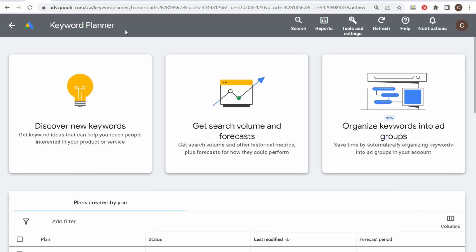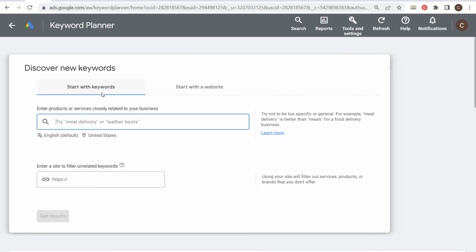And the helpful thing with the Keyword Planner is you are going to get search volume. You are going to see how much advertisers are bidding for certain keywords. So that could also be very helpful as you're coming up with what keywords to focus on for your business. So let's discover new keywords.